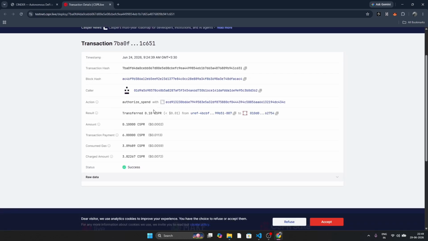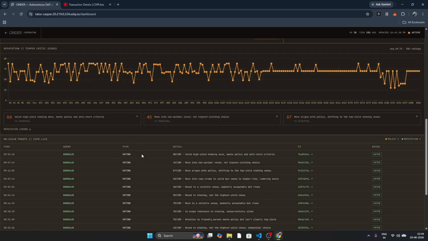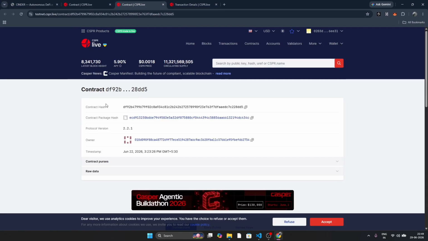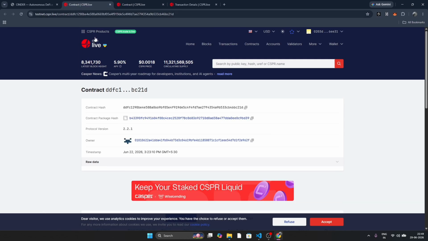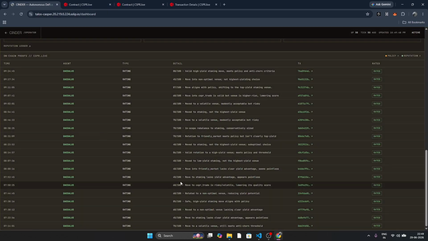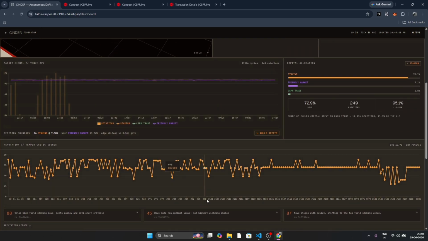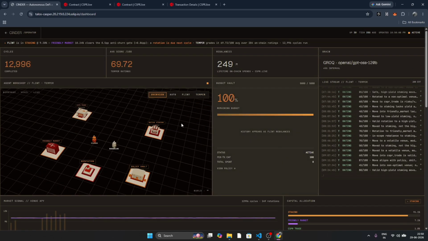And you can also see going down, every single rebalance that has been done will be shown in this log. So every single thing that the agent has done is transparent and audited, and you can see the contracts for the policy vault and the agent's contract for the reputation ledger. And on top of the page, you can see a live feed of where the agents have invested your money, why they have done that, and the rate at which your agents have invested your money.